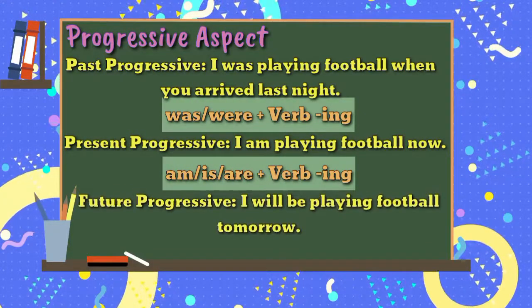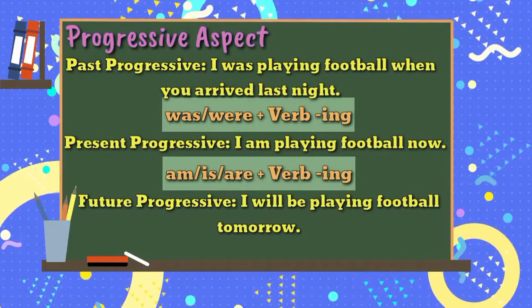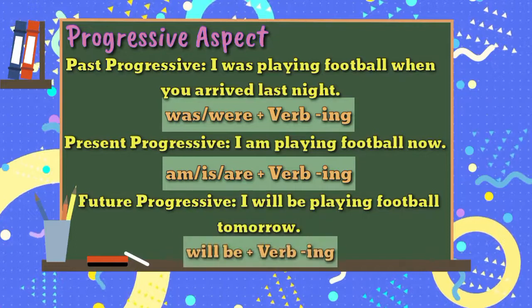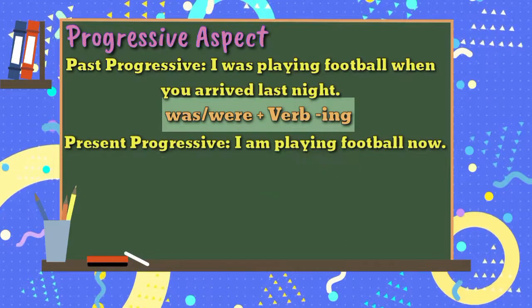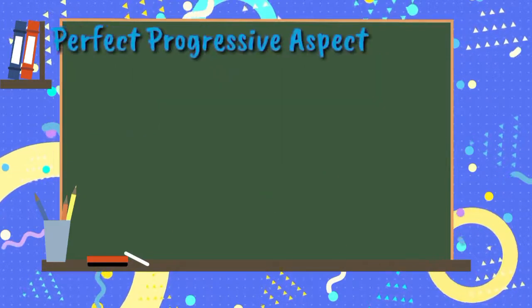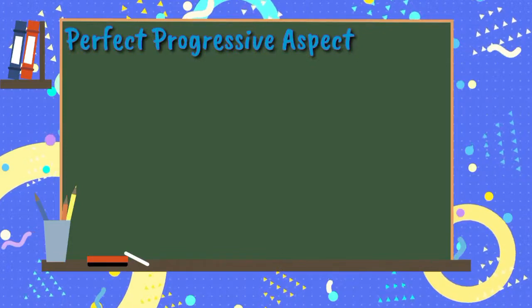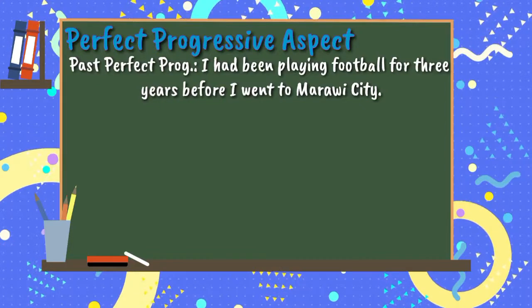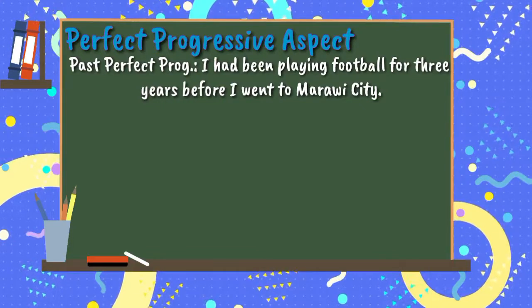For future progressive, we have I will be playing football tomorrow. The formula is will be plus verb that ends in ing. For perfect progressive aspect, we have past perfect progressive. I had been playing football for 3 years before I went to Marawi City.